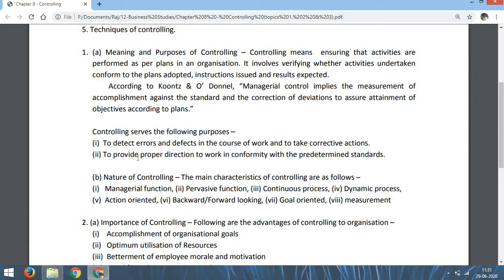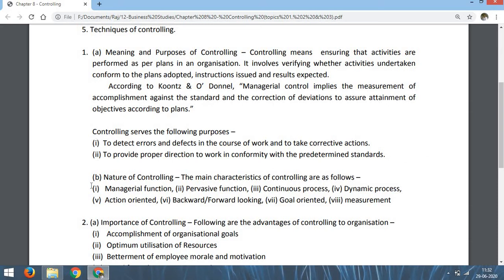Second purpose, to provide proper direction to work in conformity with the predetermined standards. That means we have to provide direction to the work. While the work is being done, we have to provide direction in conformity with the predetermined standards. That means as per the standards we have set earlier, the work is to be completed, and for that we have to give direction to the work while it is in progress. So these are the two purposes of the controlling process.